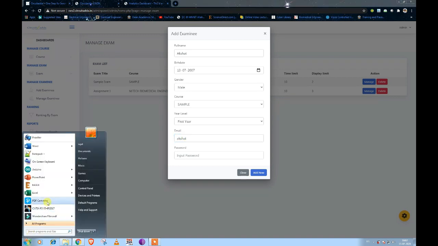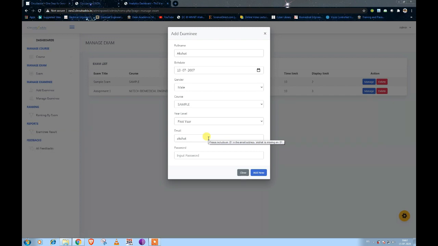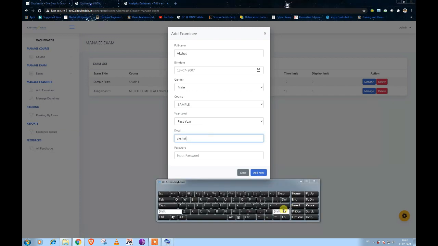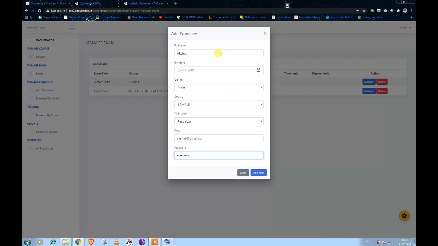So I am just placing one mail ID. We have to place the mail ID of the student. If the student does not have a mail ID, you can give any default mail ID here. You are not going to get any verification on that mail. And then place a password. So fill in all these details: the student name, date of birth, gender, and the course you are adding the student for, and then click on add now.